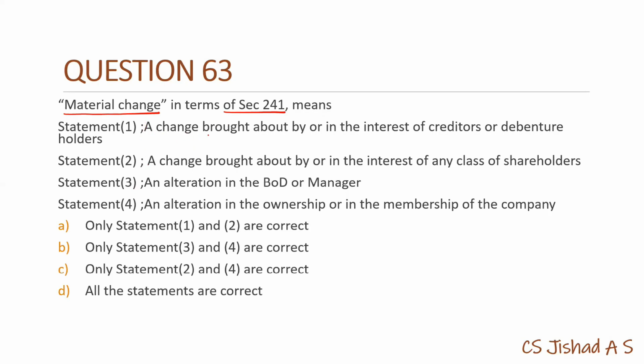A change brought about by or in the interest of creditors or debenture holders, it is not correct. A change brought about by or in the interest of a class of shareholders, it is also not correct. Alteration in board or manager, this comes under material change. Alteration in the ownership or in the membership of the company, this is also correct. So we have 3 and 4 as correct. So only statements 3 and 4 are correct will be our answer.